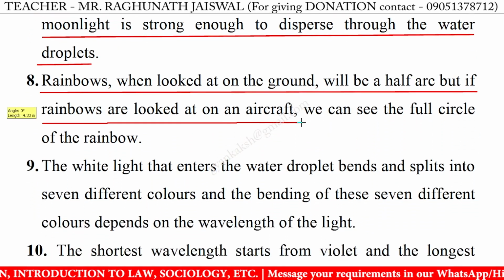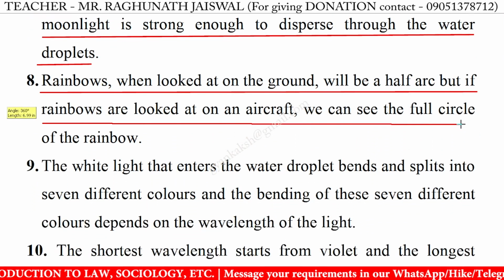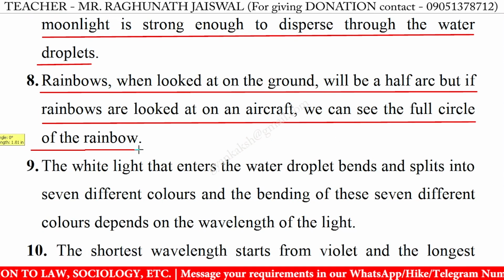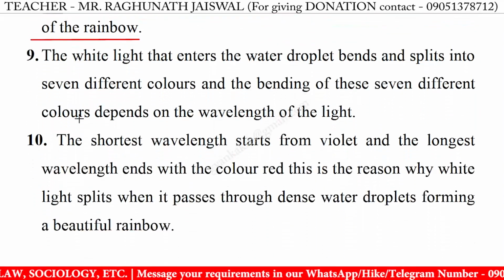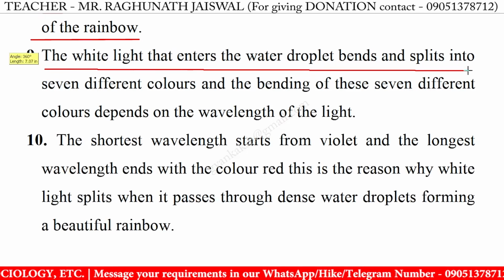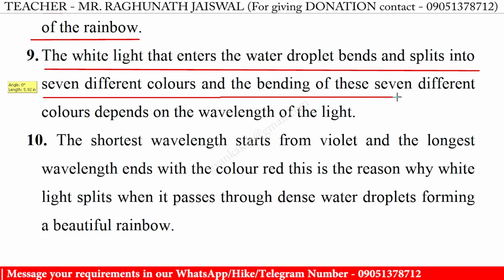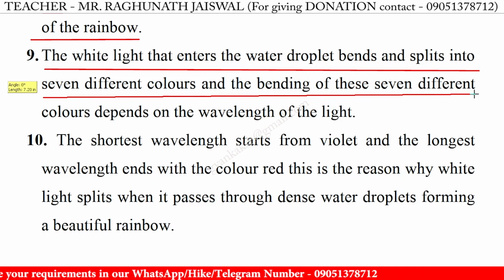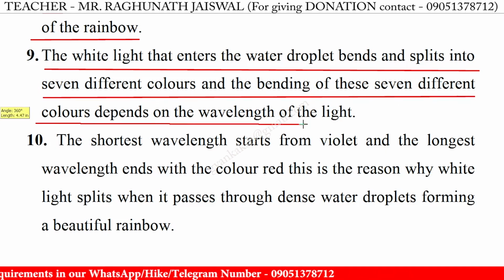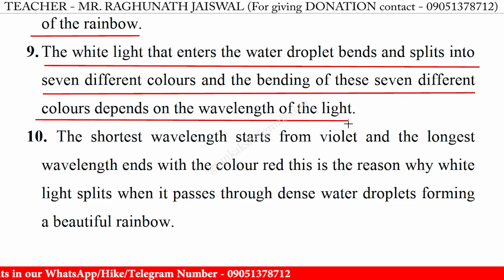8. Rainbows, when looked at on the ground, will be a half arc, but if rainbows are looked at on an artifact, we can see the full circle of the rainbow. 9. The white light that enters the water droplets bends and splits into 7 different colors, and the bending of these 7 different colors depends on the wavelength of the light.